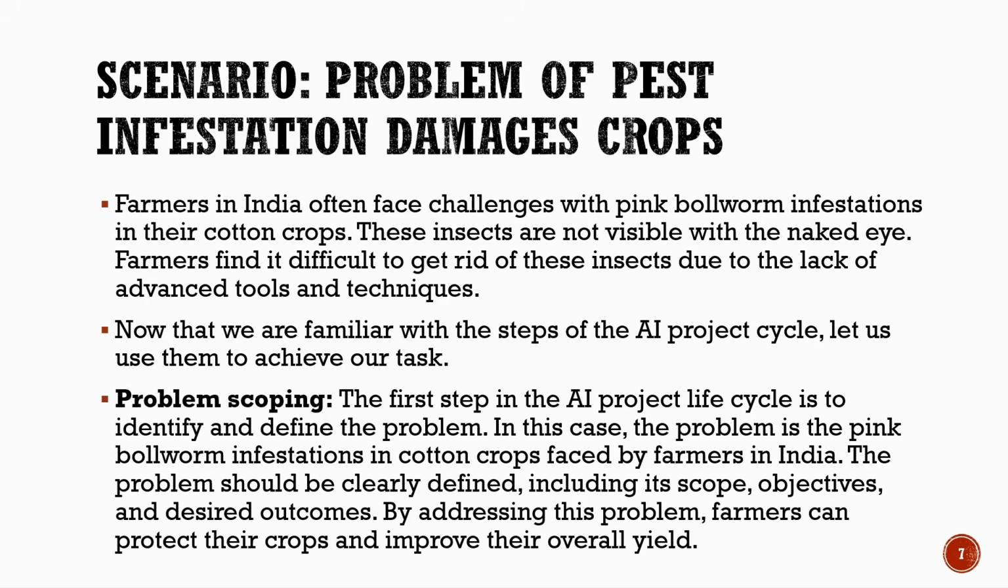this problem. Problem scoping. The first step is problem scoping. Here, we clearly identify and define the problem. In this case, the problem is pink bollworm infestation in cotton crops faced by farmers in India. We must clearly define the scope of the problem, the objectives, and the desired outcomes. By solving this problem, farmers can protect their crops and improve their overall yield and productivity.